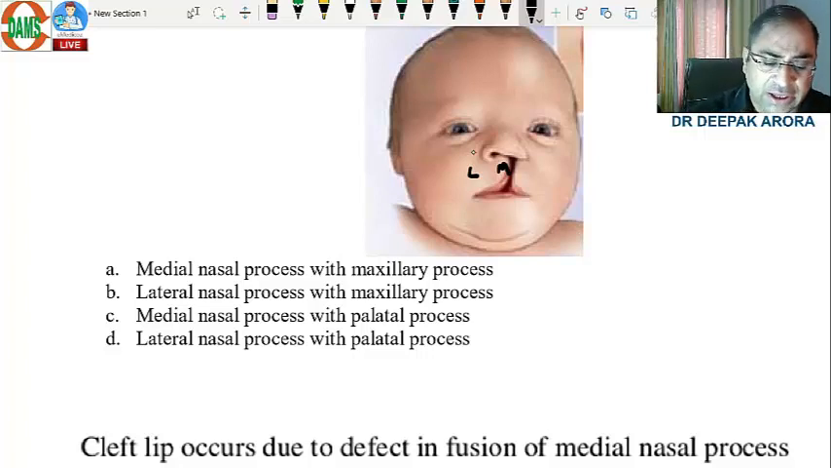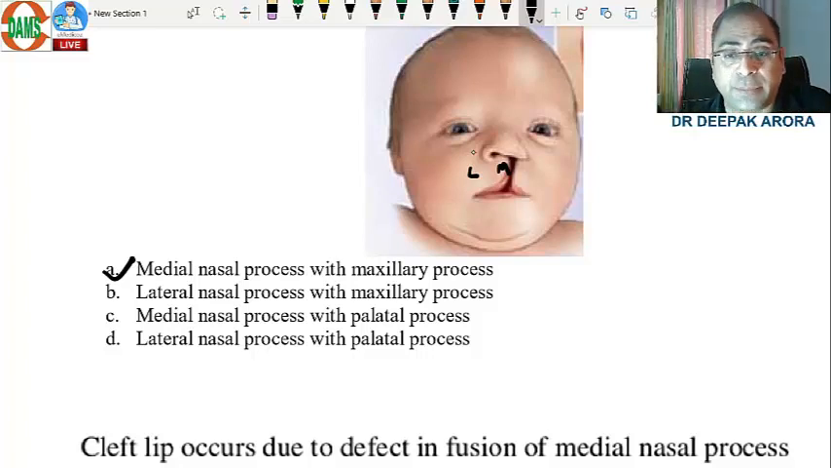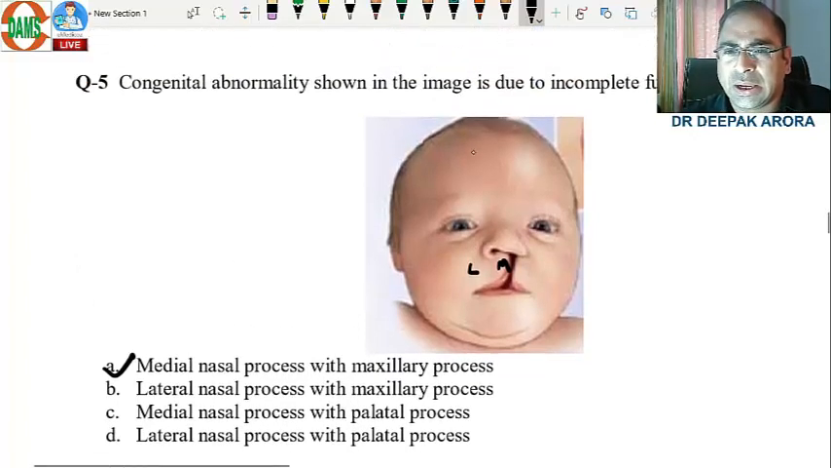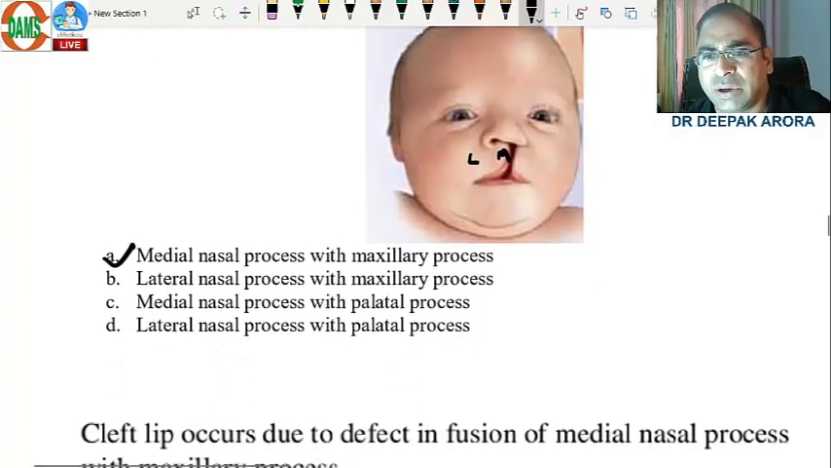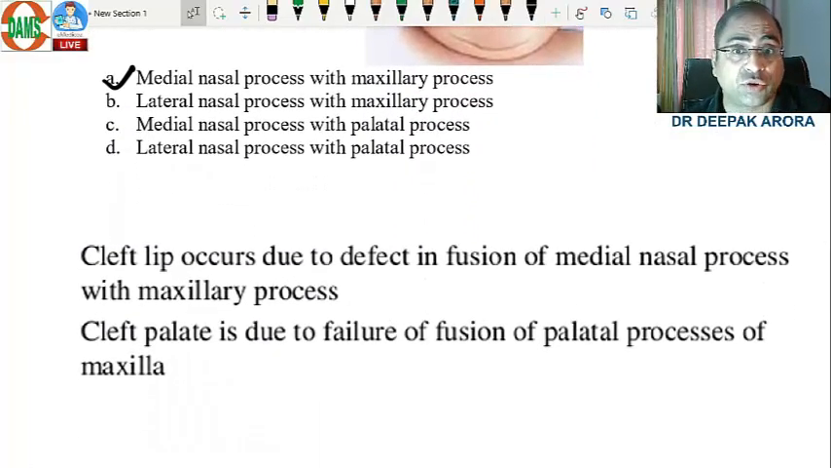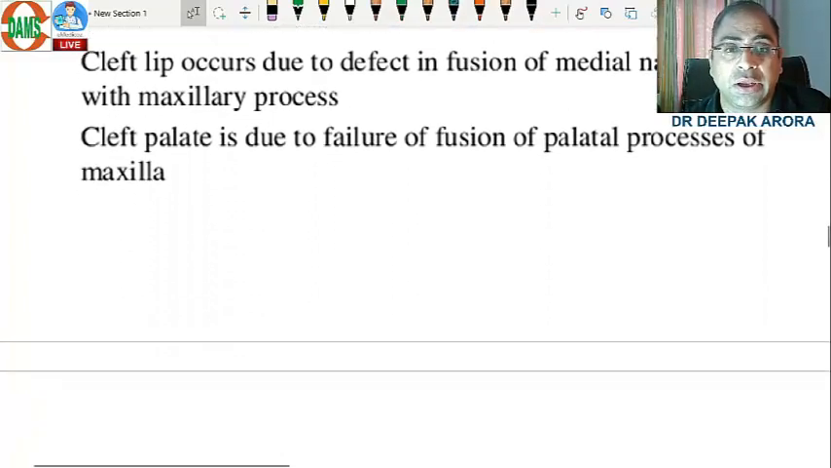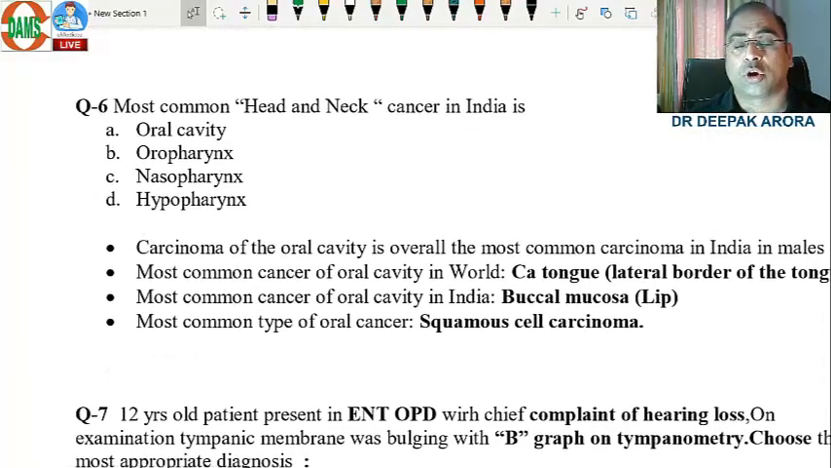This is the medial along with the maxillary process. If it would be palatal, then it would be going in favor of cleft palate. They were asking you cleft lip. So cleft lip is a congenital abnormality where there is an incomplete fusion between the medial nasal process with the maxillary. MCQs were, you can say, on the easy side. As far as ENT MCQs were concerned, they were very simple, but yeah, they have given tricky choices to confuse all these students. Clear?